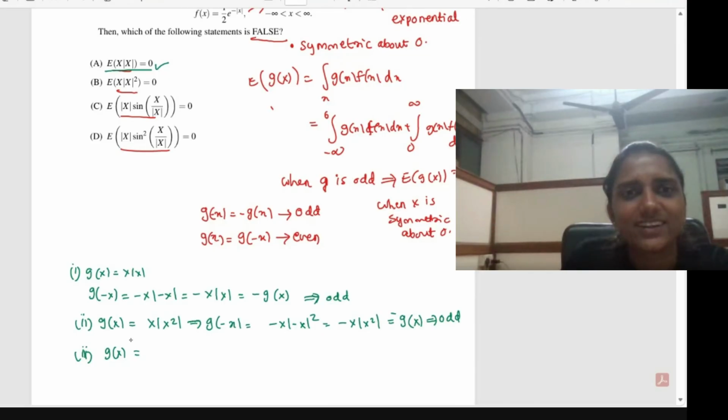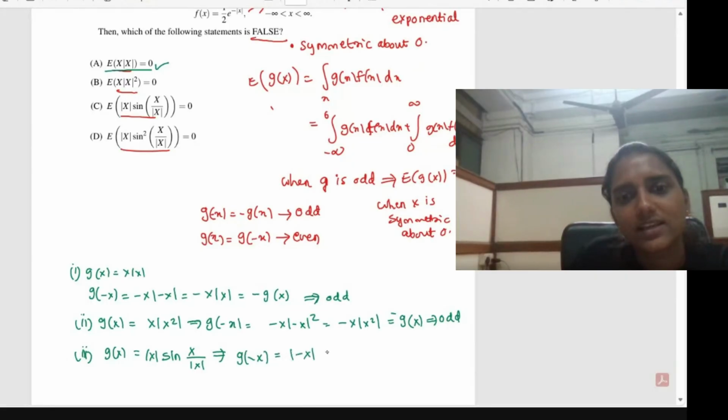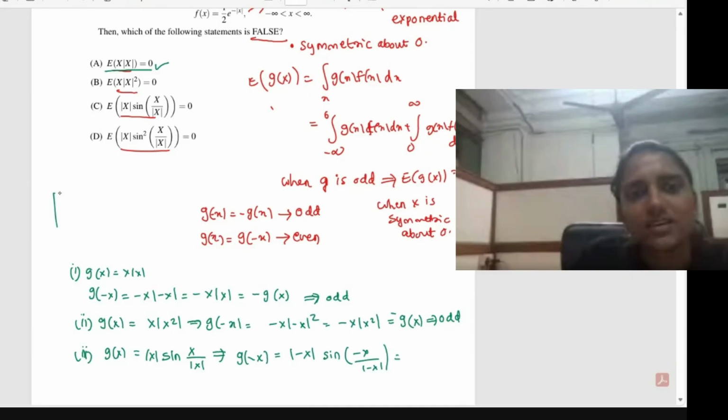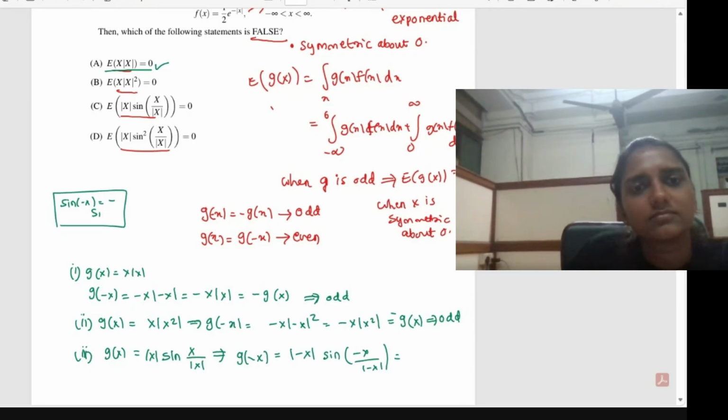Option C is even. Okay, let's see. And g of x is equal to mod x sine x by mod x. So that implies g of minus x will be equal to mod of minus x sine of minus x by mod minus x. So you know this result, sine of minus x will give you minus sine x. Okay, you can apply that to here.